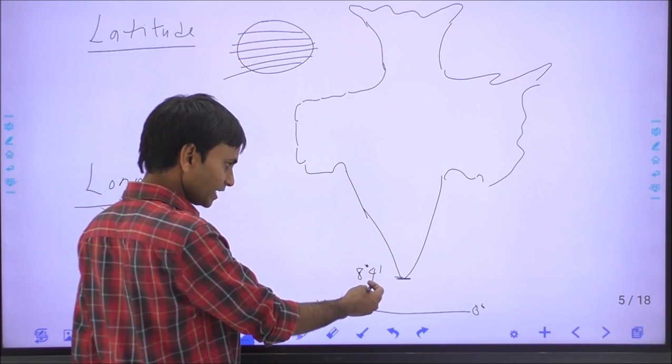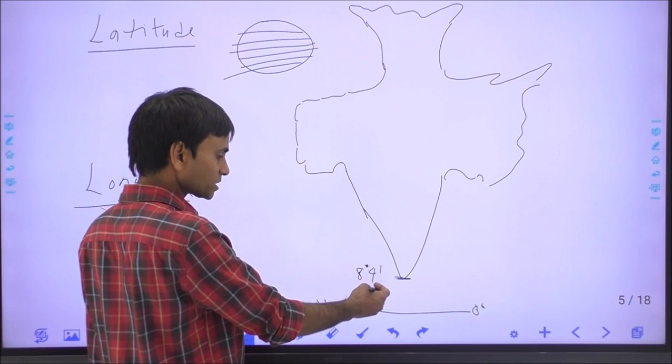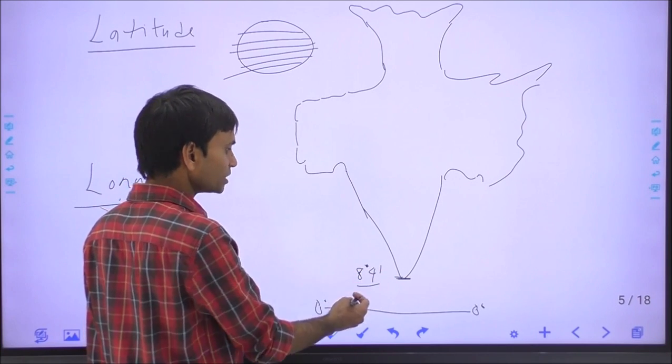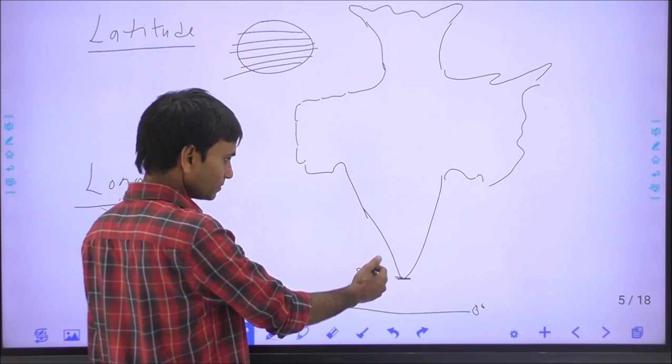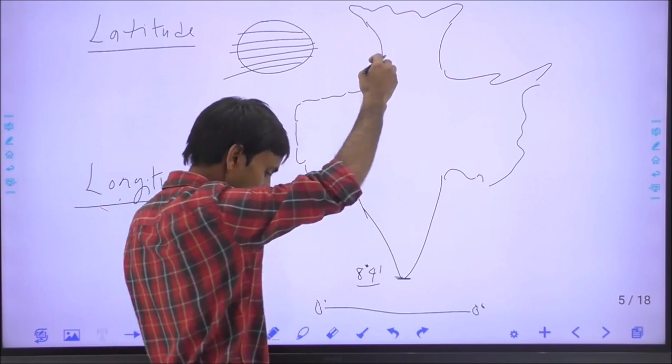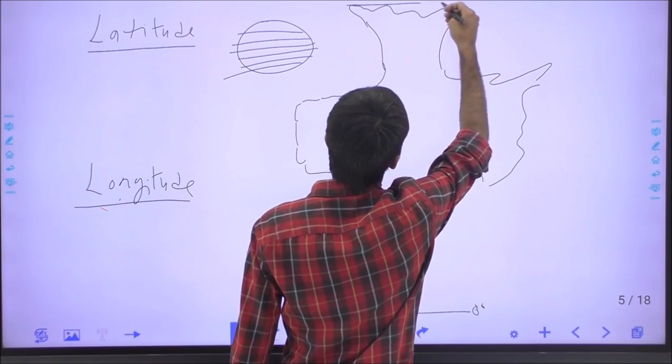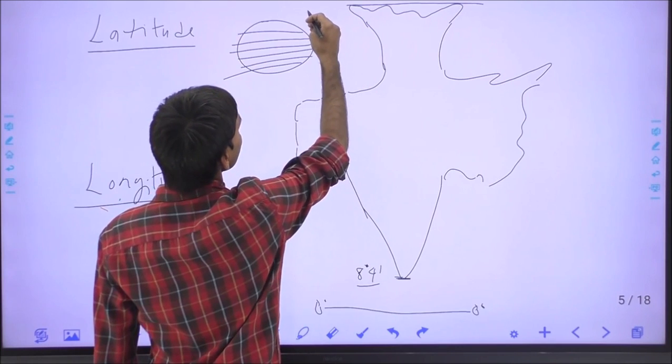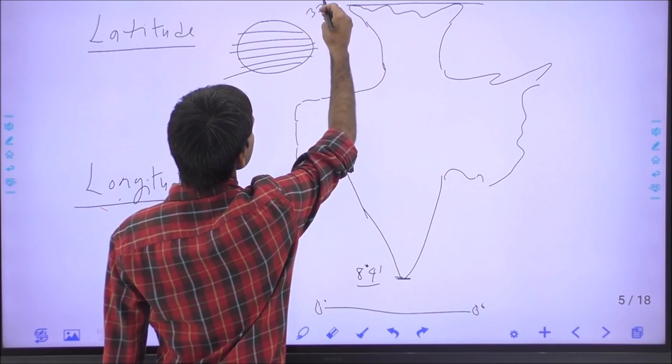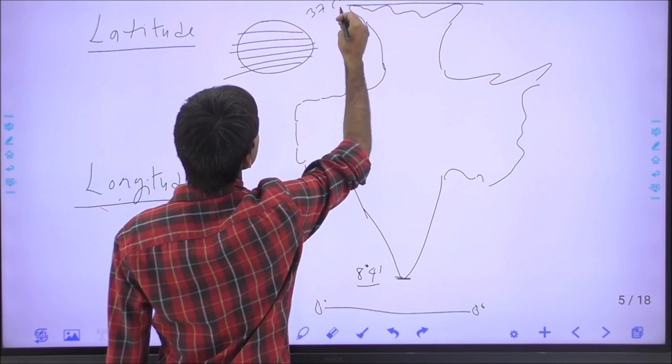So this is India's lowest or southern latitude, and from the southern latitude to the northern latitude in Jammu Kashmir, this is 37 degree and 6 minute.